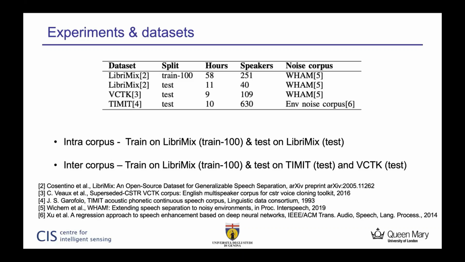Going towards experiments, for the TIMIT dataset, the important thing to note is that the noise corpus used in the LibriMix and VCTK datasets is the same, which is the WHAM noise corpus, and in the TIMIT dataset we have a completely different noise corpus, which is an environment noise corpus. For experiments, we have two sets of experiments. First one is intra-corpus, which is training on the LibriMix train 100 split and testing on the test set of the LibriMix dataset, and inter-corpus, which is training on the LibriMix train 100 split and testing on the TIMIT test set and VCTK test set.